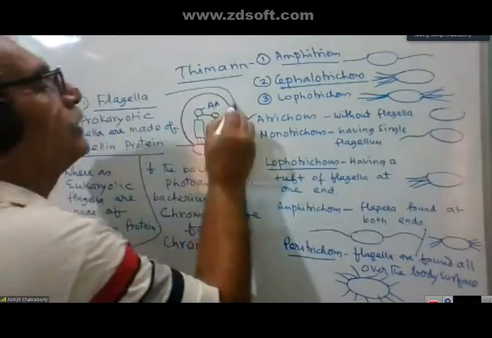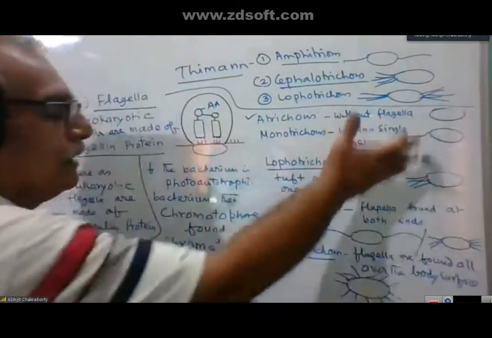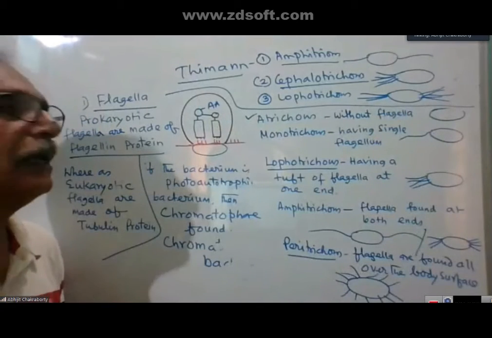So this is about Thiemann's proposal. This is a normal conventional proposal.